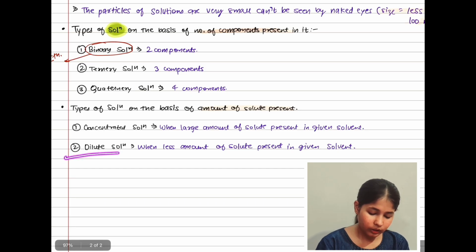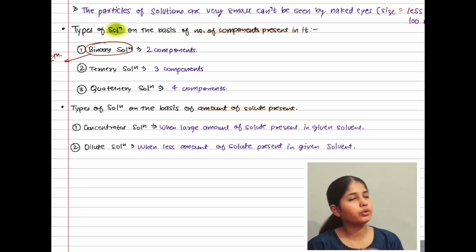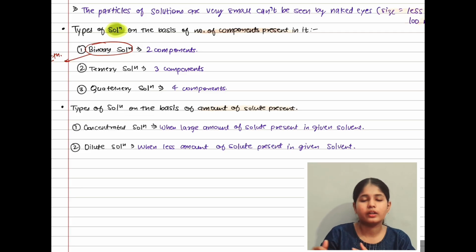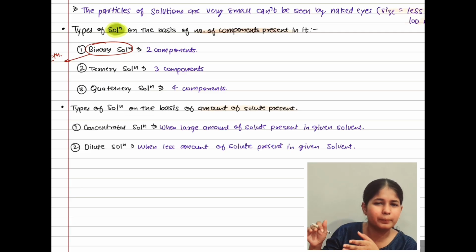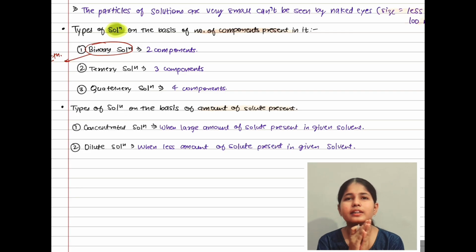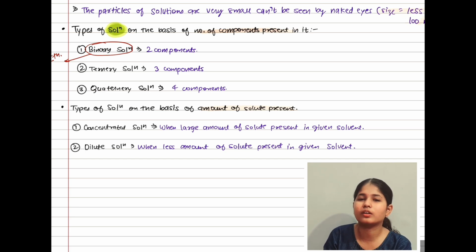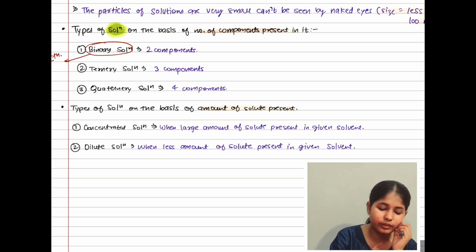Now let me tell you how these will be used. When you move forward towards Henry's law and Raoult's law, after completing solubility, when you start with different kinds of laws, you will get one more extra formula so that you can solve the question very easily and fast.